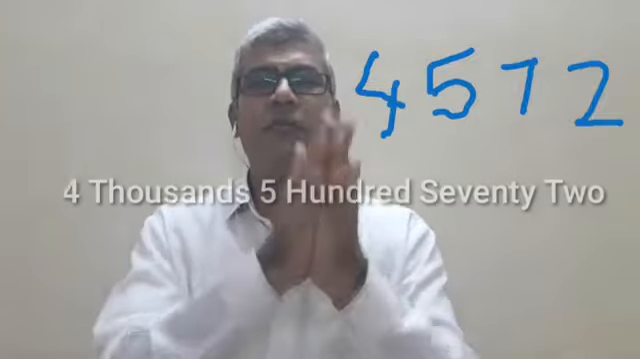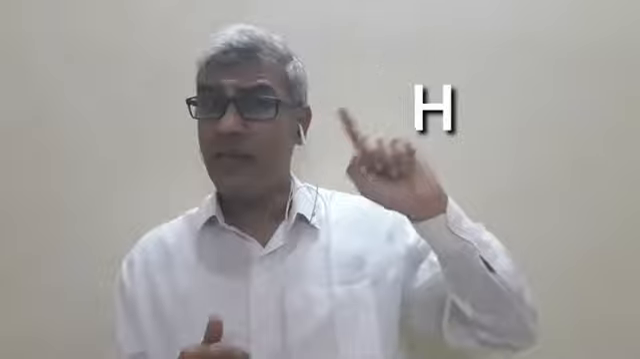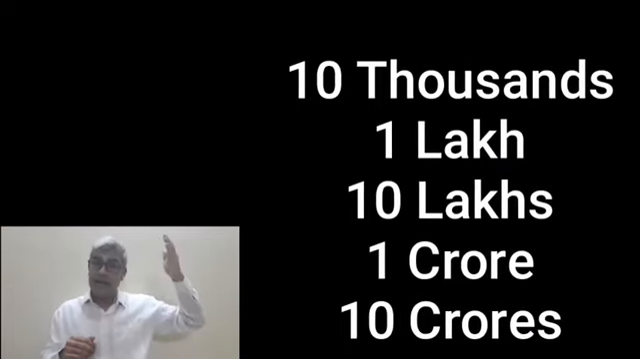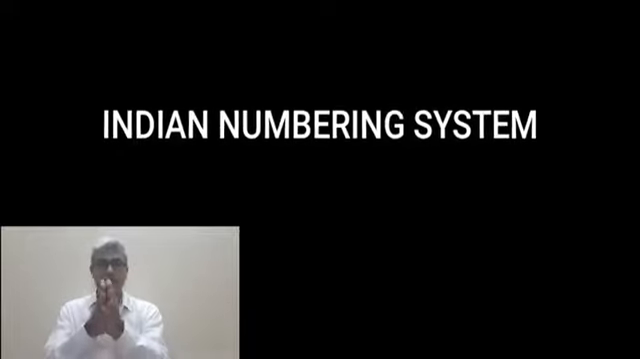If I say 4, 5, 7, 2, you know to tell me 4,572. Yeah, you know that. When I say 4,572, you are able to say it as thousands, hundreds, the tens and the ones, which we have studied earlier. I repeat, ones, tens, hundreds, thousands. Now we are going to extend it. The 10,000s, lakh, 10 lakh, crore, 10 crore.